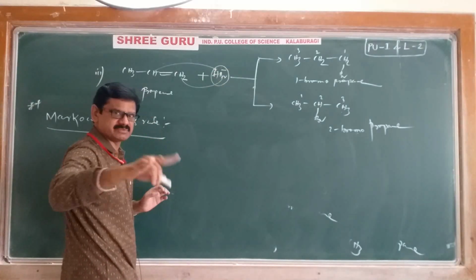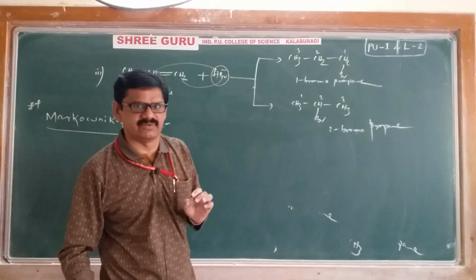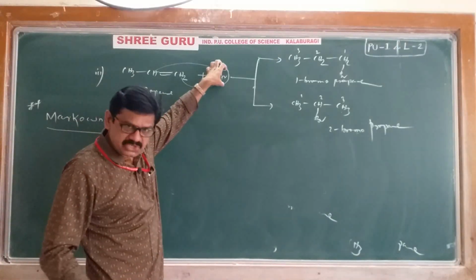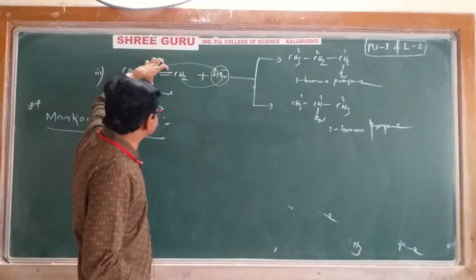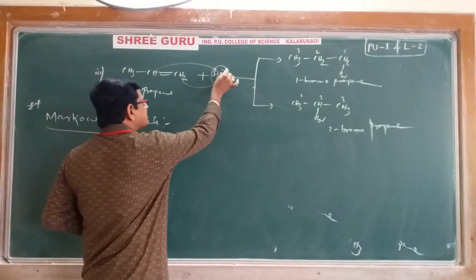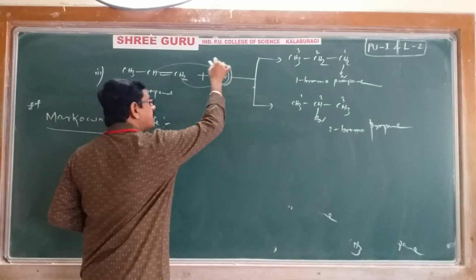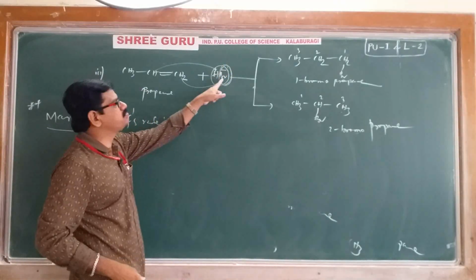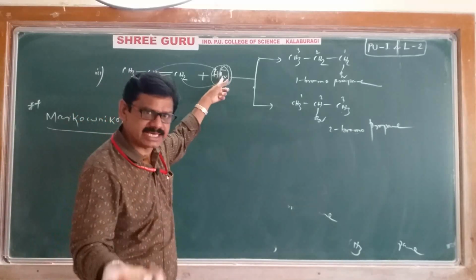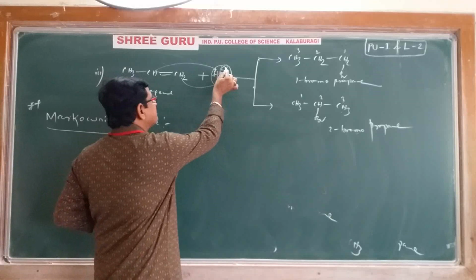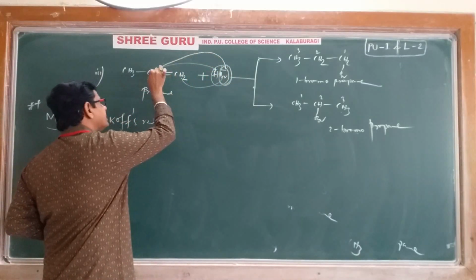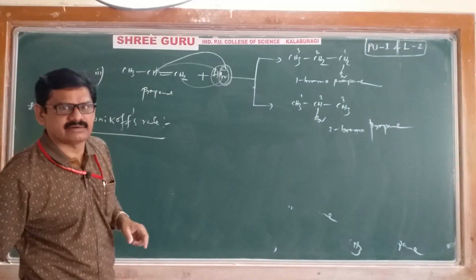H plus Br minus, because they have an electronegativity difference. Then according to Markovnikov's rule, when an unsymmetrical molecule is added to an unsymmetrical alkene, the negative part of the addendum, the adding molecule, which is nothing but HBr, goes and adds to the carbon which contains fewer hydrogens.